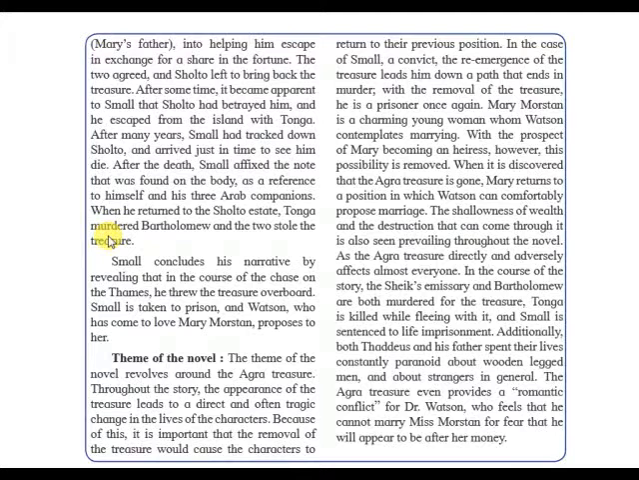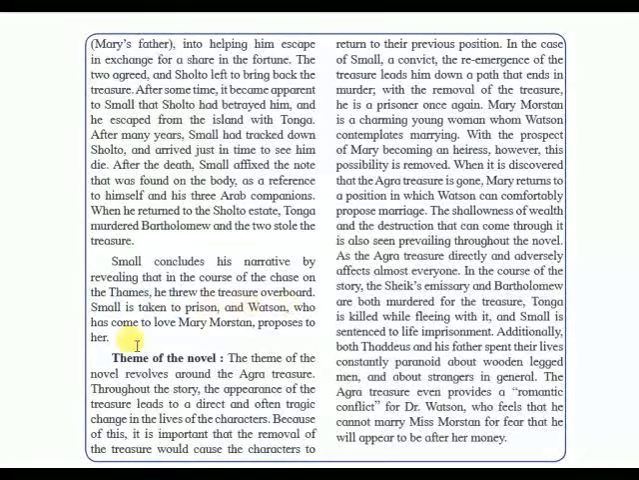So there is always a twist and turn in the entire story because of the treasure. If Small had hatched the plan with Tonga, and they both agreed to bring the treasure back, they would have become rich. But unfortunately, one of them is killed, and Tonga kills Bartholomew, and this entire story keeps on going. Small concludes his narrative by revealing that in the course of the chase on the Thames, he threw the treasure overboard.